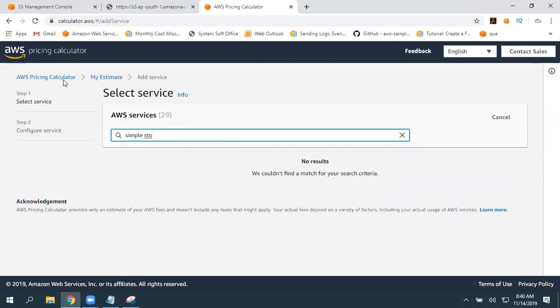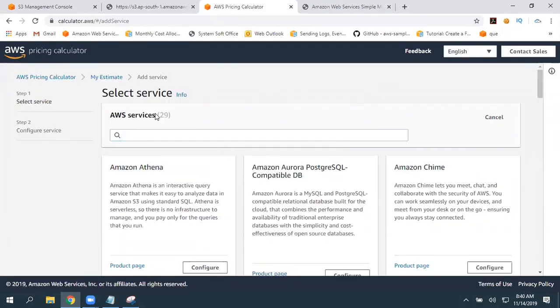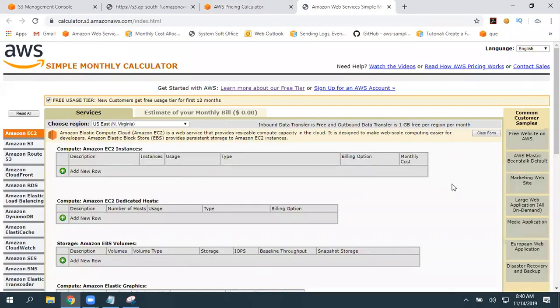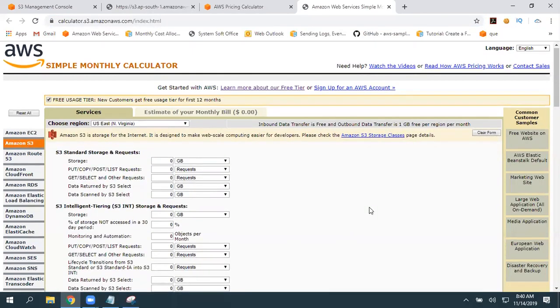As it is in preview state, it is not yet available, but you can use the simple monthly calculator. Why? Because it is showing only 29 services, but we have approximately 90 services. So go to calculator.s3.amazonaws.com/index.html, select Amazon S3.